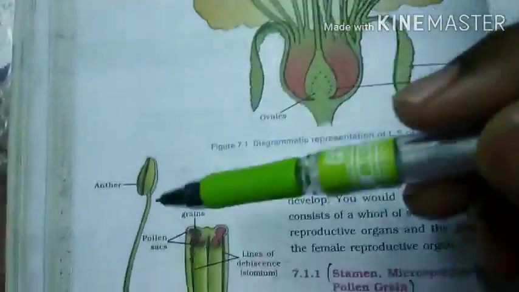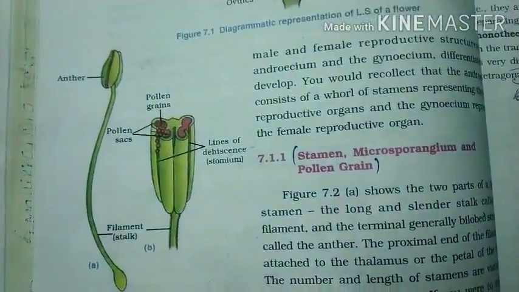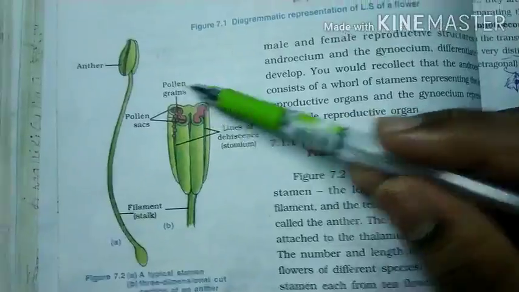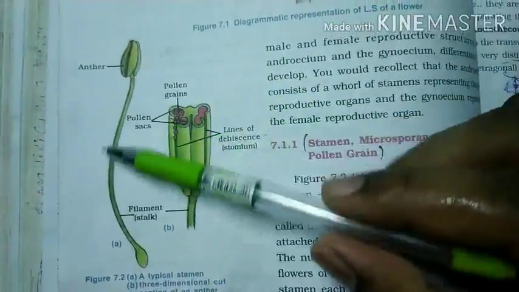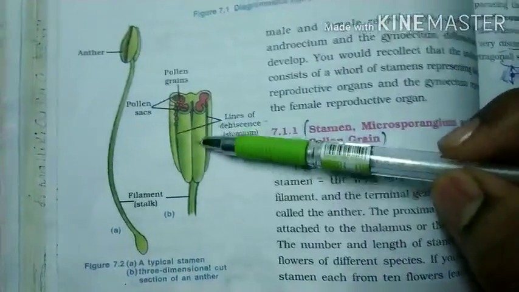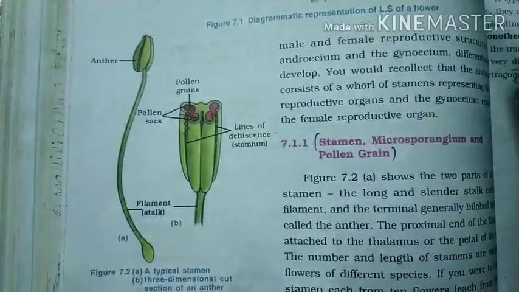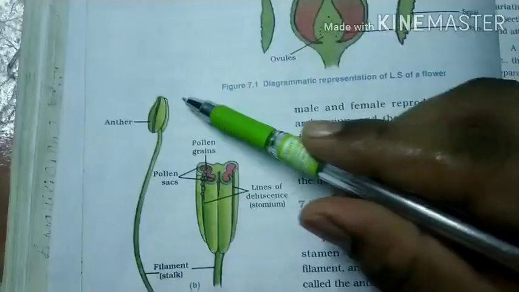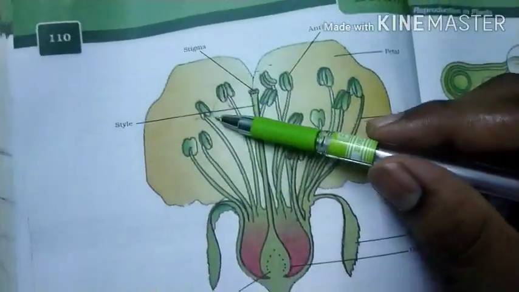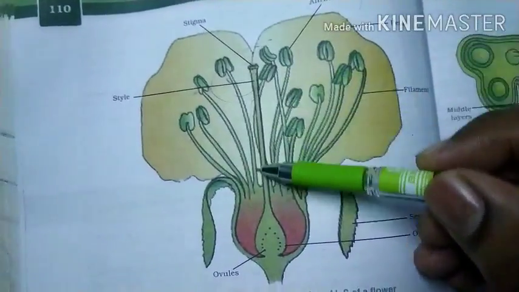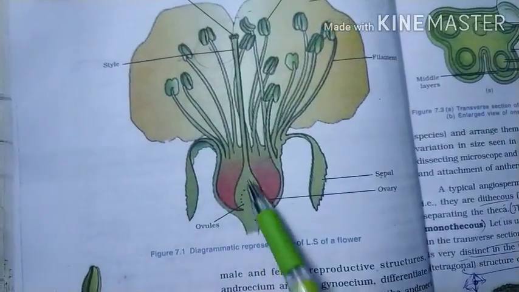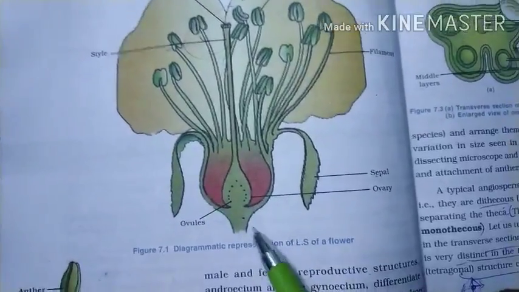This is a typical stamen, a three-dimensional view of the anther. If you cut it like this in an LS model, you will see pollen grains. These pollen grains, dispersed from this anther, reach the stigma, and through the style they enter the ovule. Right now I think you got it, and from there the actual fertilization will occur.